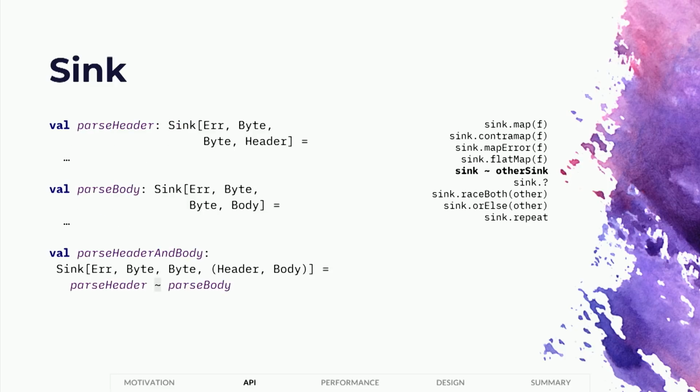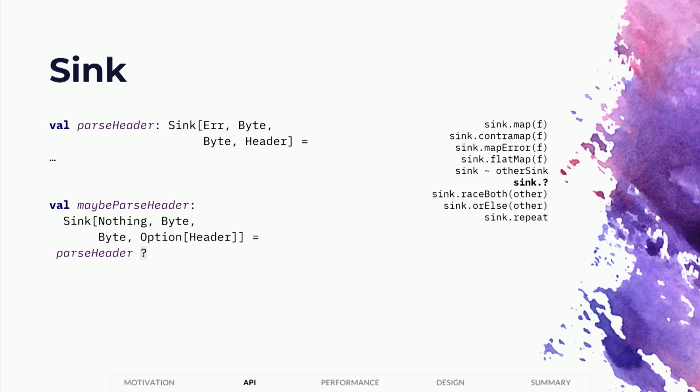And using flatMap, you can also define the tilde combinator, which will first run the first sink, consume the elements, and then switch over to the other sink and eventually produce a tuple of the two return values of the two sinks.